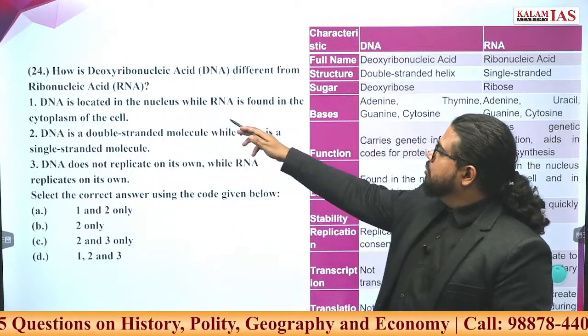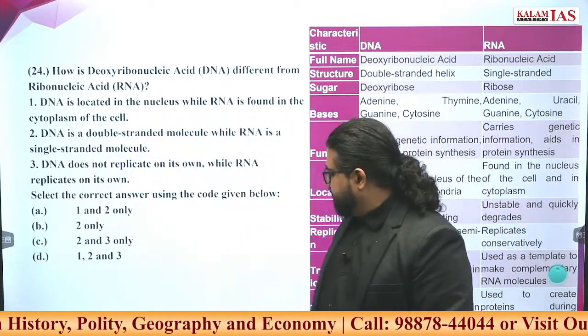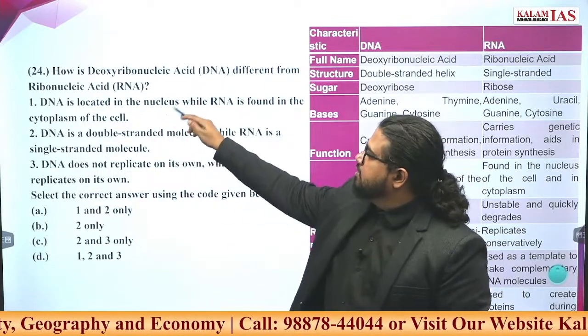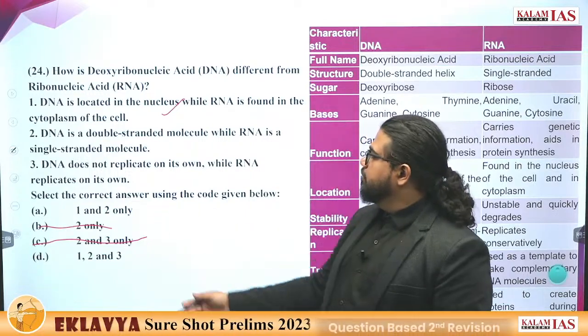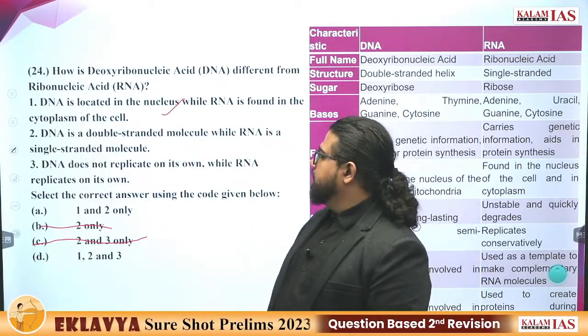DNA is located in the nucleus while RNA is formed in the cytoplasm of the cell. Is it correct? Absolutely correct statement. So two options you can eliminate. Now we are left with 1, 2 and 1, 2, 3.